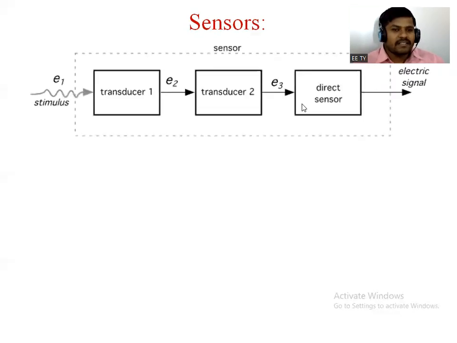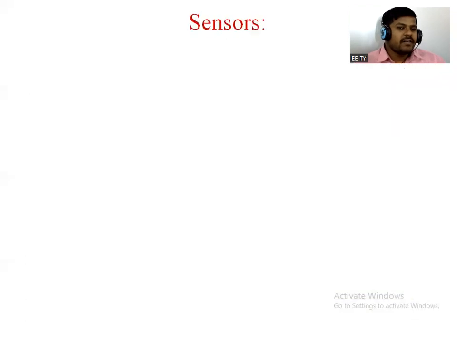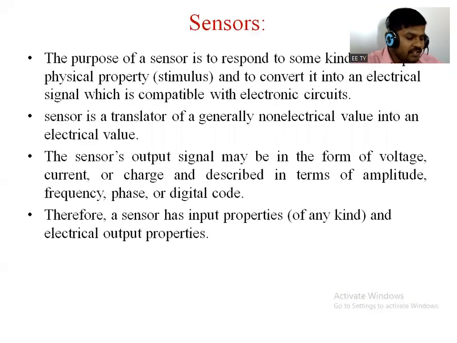And the sensor which is used in complex controlling devices, we made some sensors. So this is nothing but a man-made sensor, right? We have already discussed this one. The sensor has an input property, which may be a quantity, a property, or a condition, but the output is in the form of electrical.